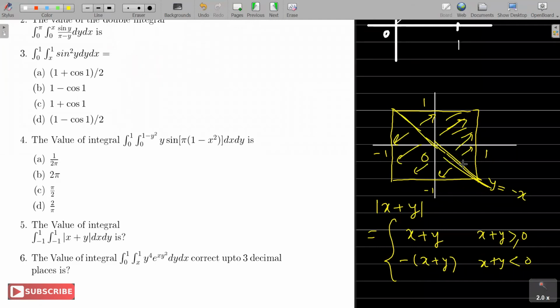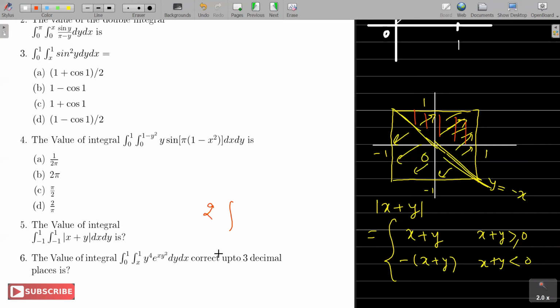And on one side take it as minus of x plus y. Now if you want, you can say the integral is two times whatever I get in one of the regions, say this one, because by symmetry the answer in the second part will also be the same. So take care, it's not four times what is in the first quadrant, it's two times what is in one subtriangle, right?